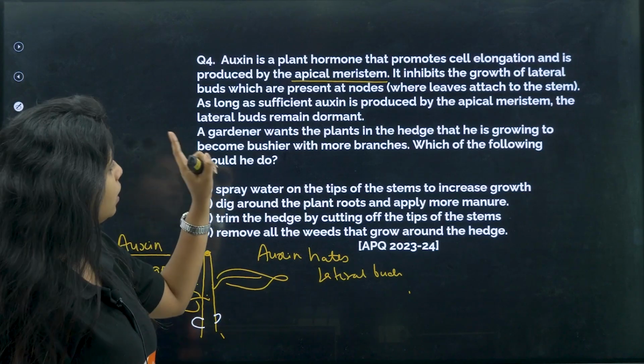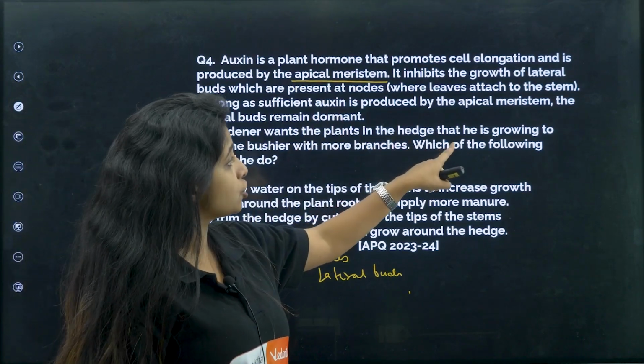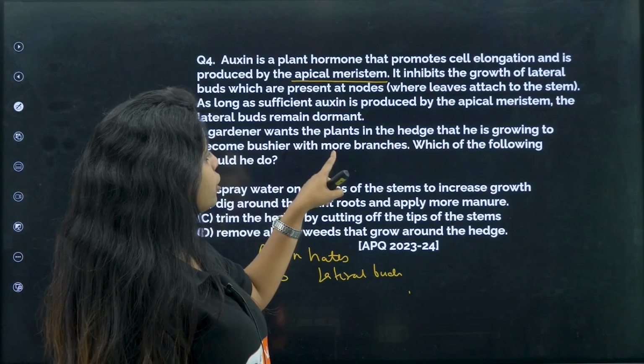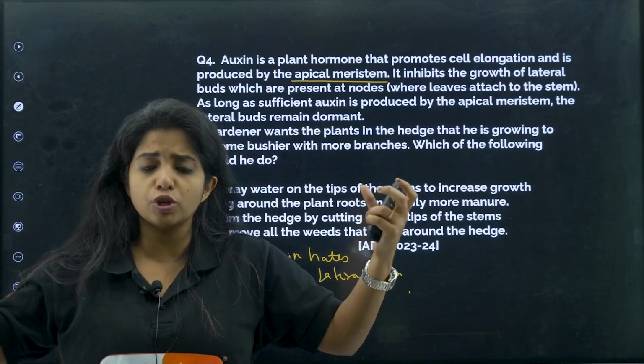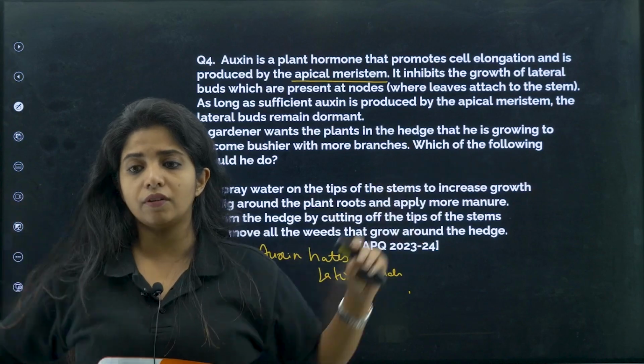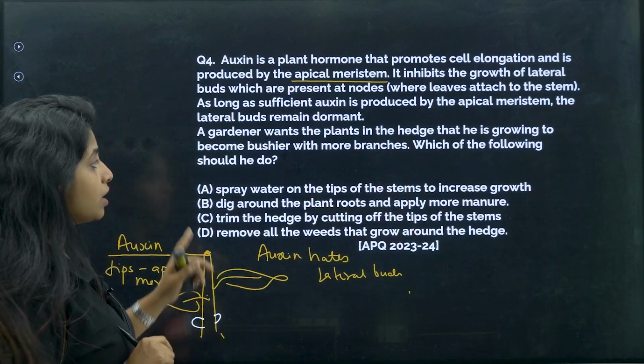Now, a gardener wants the plants in the hedge that he is growing to become bushier with more branches. He wants it to have more branches and everything. Which of the following do you think he should be doing?